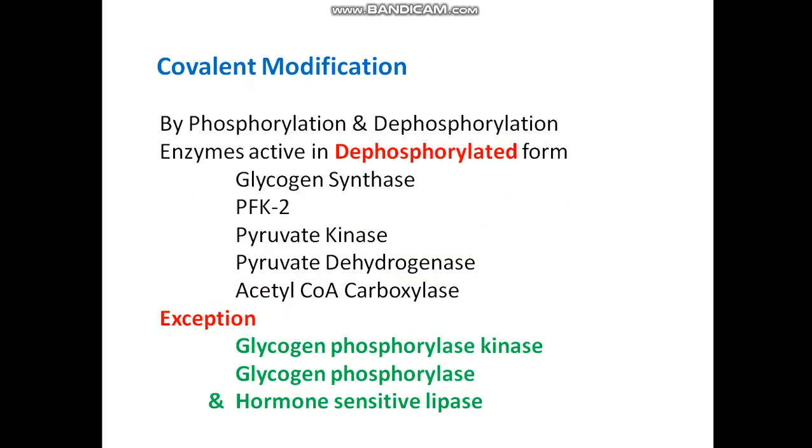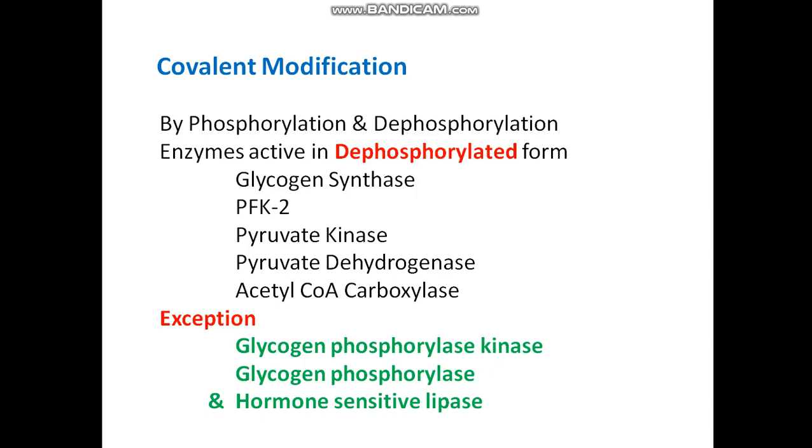Covalent modification is done by phosphorylation and dephosphorylation. Enzymes active in dephosphorylated state are glycogen synthase, PFK2, pyruvate kinase, pyruvate dehydrogenase, and acetyl coenzyme A carboxylase. Glycogen synthase is the enzyme for glycogen synthesis.